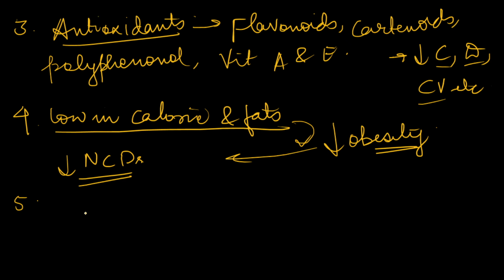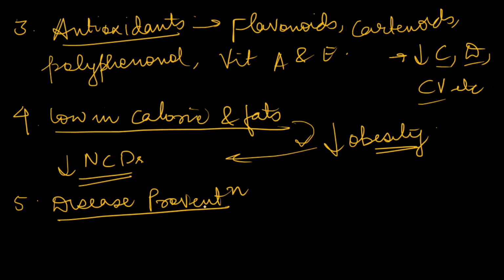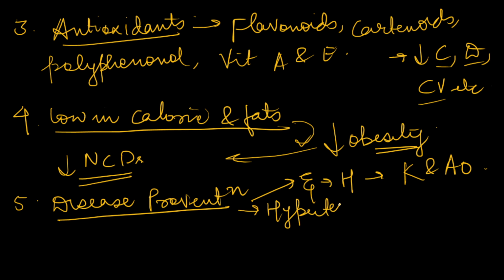You can simply mention here about disease prevention. How disease prevention? For example, you can again give examples here that heart diseases can be prevented with a good amount of potassium and antioxidants. Similarly, hypertension can be prevented by low sodium and high potassium. This you can give as examples.